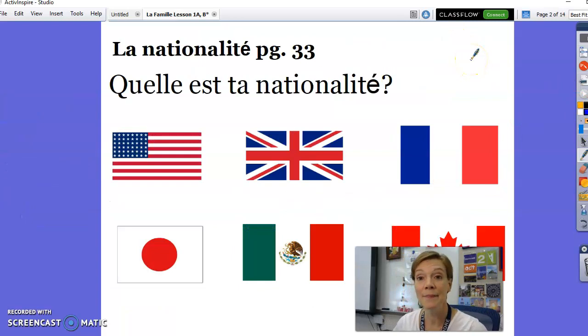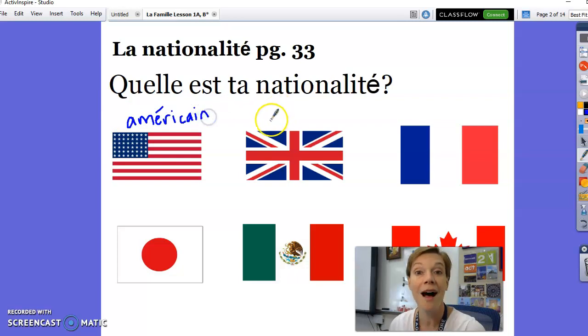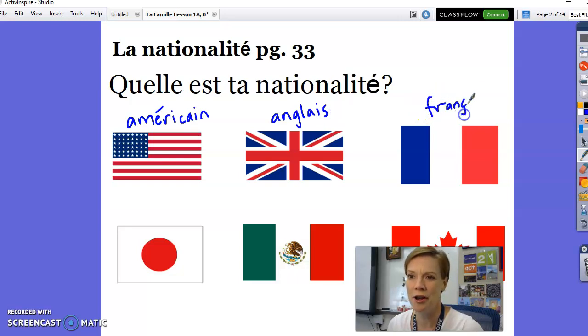La nationalité se trouve à la page 33. If you turn to page 33, you'll be able to see a list of different nationalities. We've already learned some of them. Last year in French 1, you learned américain. Je suis américain. Anglais. Il est anglais. Français. Jean-Claude est français. Do you remember with nationalities, because you're describing people and where they're from, that there is a masculine and a feminine version?